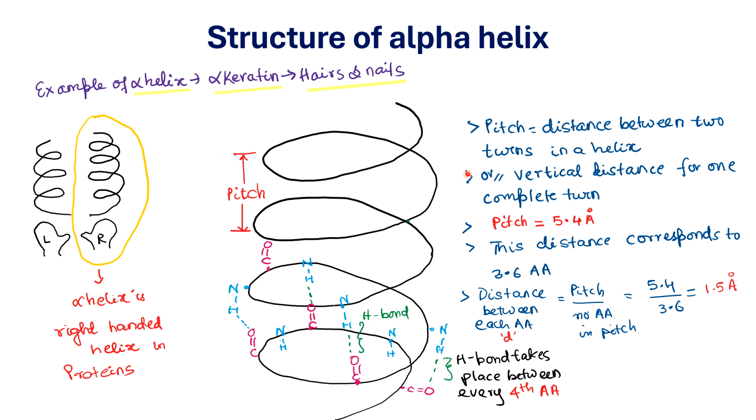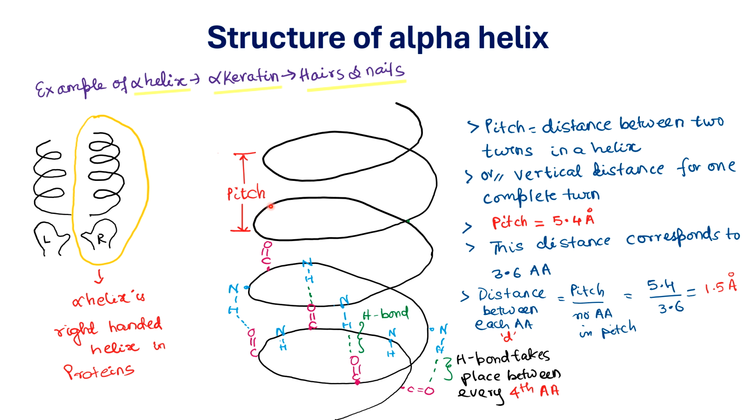In the helix, we define pitch as the distance between any two turns. So this is one turn, this is another turn. The distance between the two turns is called pitch. Now it can also be defined as the vertical distance for one complete turn. Means if you consider this point and it takes a 360-degree turn and reaches the same point, the distance traveled vertically is referred to as pitch.